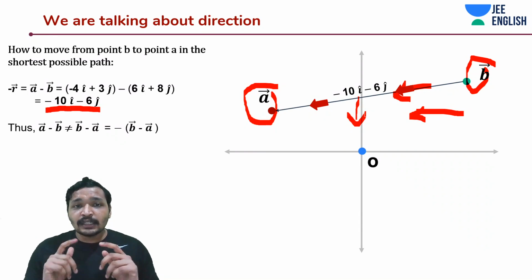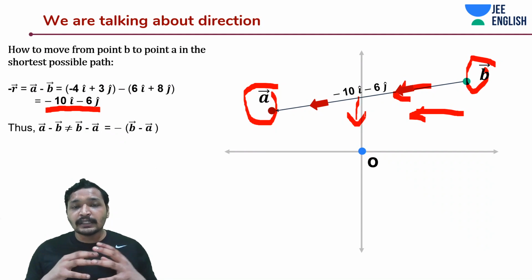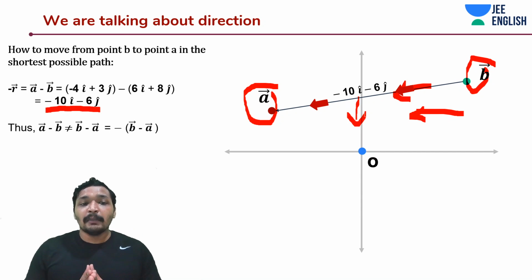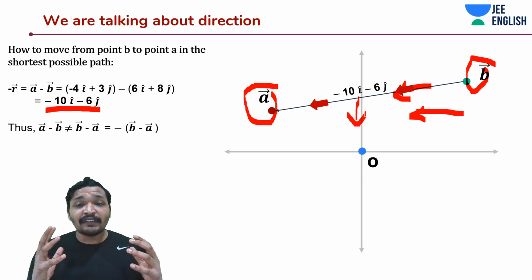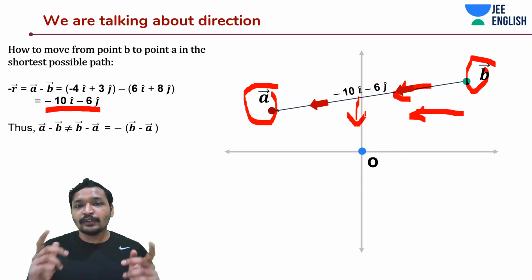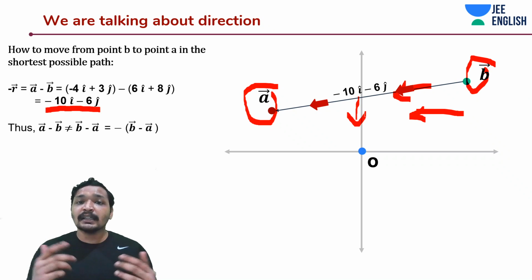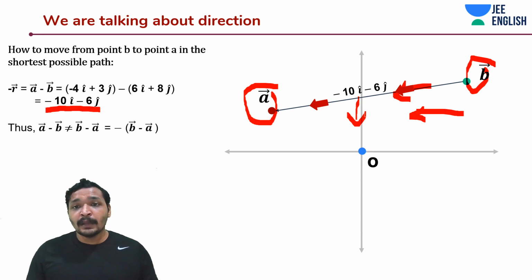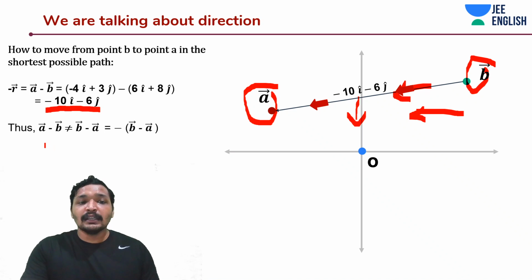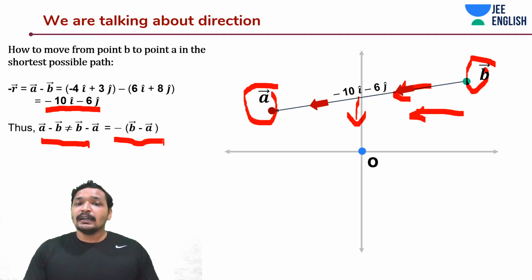And now you understood that, until now we are talking about vectors as displacement, and still displacement didn't give us the exact intuition of vectors. But now you understood it well that vectors have a direction. Because even though both this vector B minus A and A minus B have the same value, they are not the same thing. You cannot say that they are the same thing. So A minus B is not equal to B minus A.